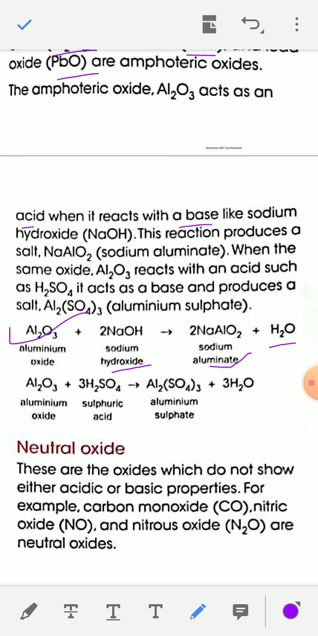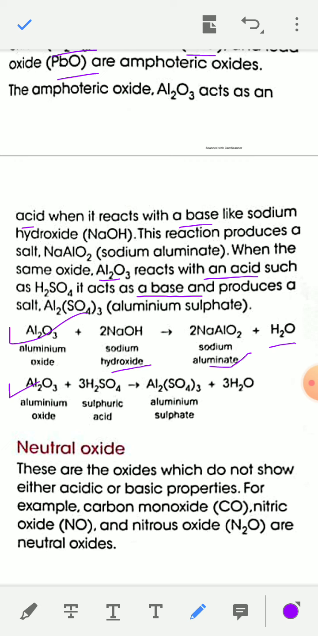Similarly, when aluminum oxide reacts with an acid, in this case aluminum oxide acts as a base because sulfuric acid is an acid. So Al2O3, aluminum oxide, is a base in this case.